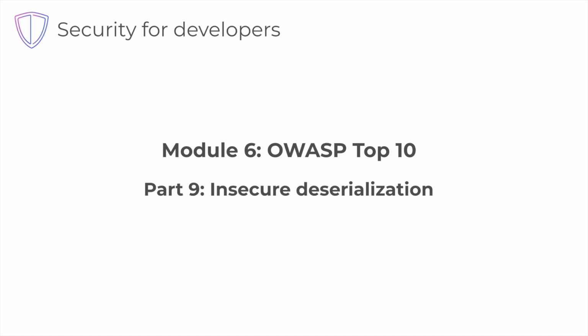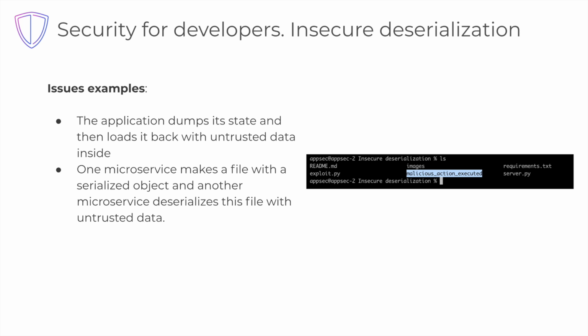Next, we're going to look at unsafe deserialization. If the application unloads its status and then loads it back with changed data inside, then unsafe deserialization may occur. What does it mean? Please check out the example on the right.